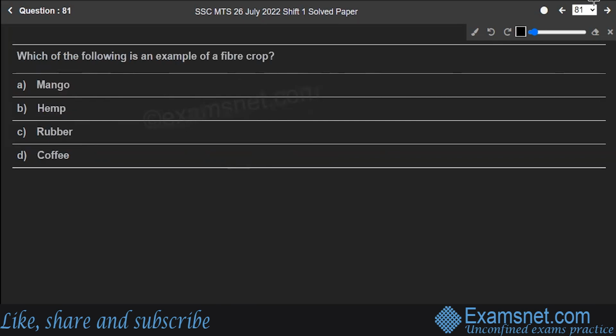Question number 81. Which of the following is an example of fiber crop? Mango, hemp, rubber, or coffee? Well, the correct answer is hemp. Hemp is a soft, durable, naturally produced plant fiber.